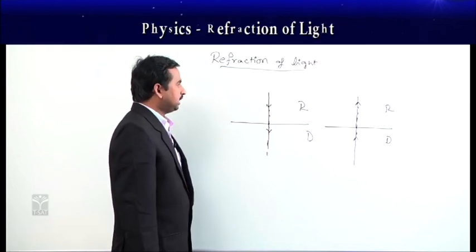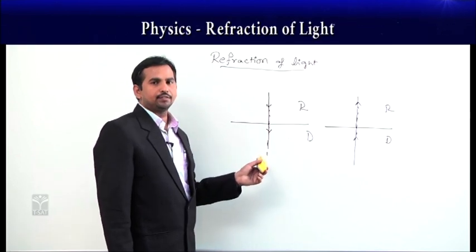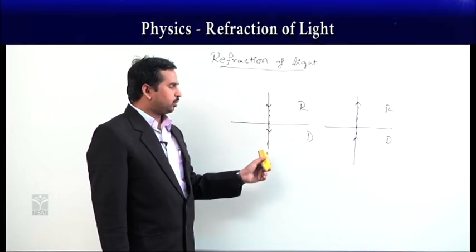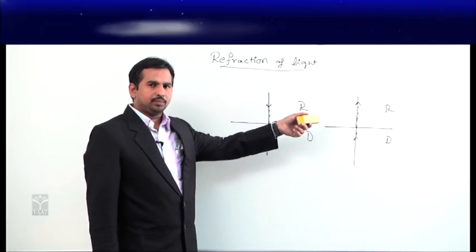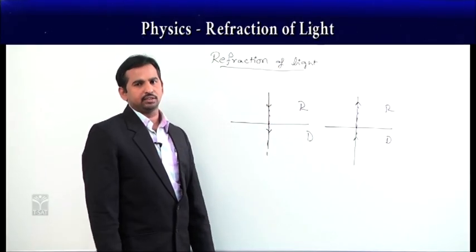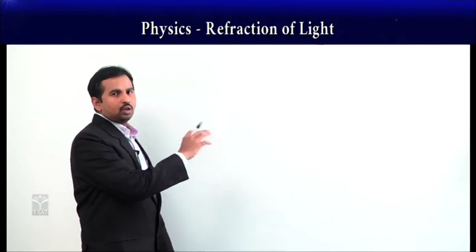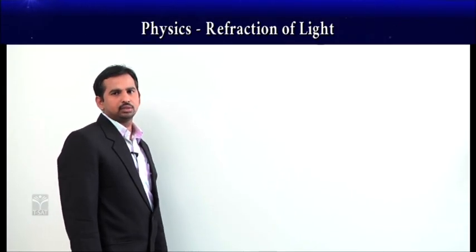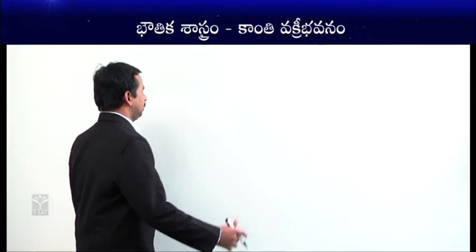So, we observe that here in case of this third one, if the light ray is going from rarer to denser or denser to rarer, as it is going along the normal, no deviation occurs for the light ray. Now, we will see all the three cases of refraction of light, which is about rarer to denser, denser to rarer and passing through the normal. All the three cases at once we will see now.